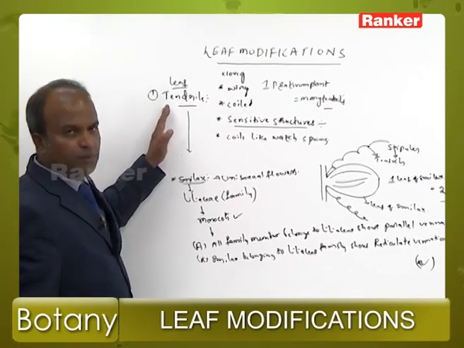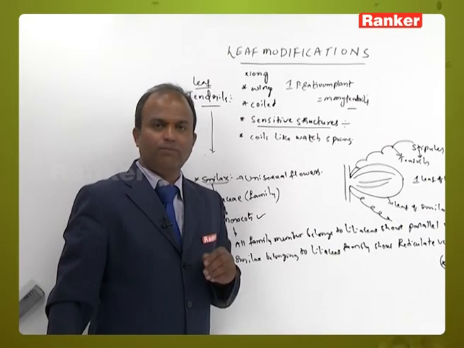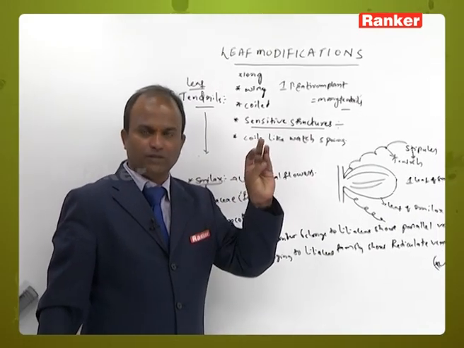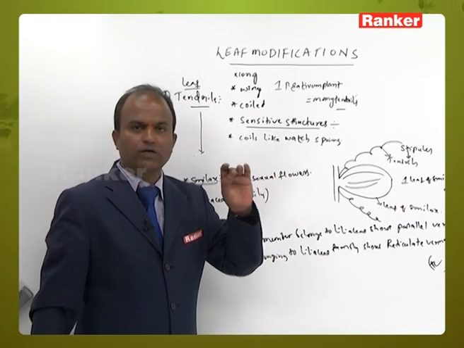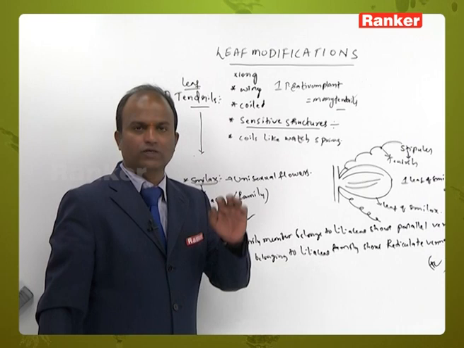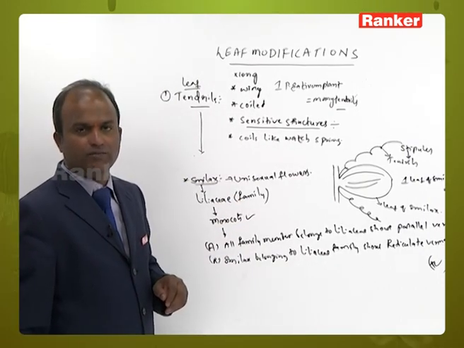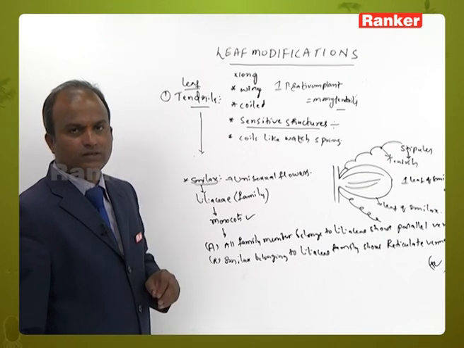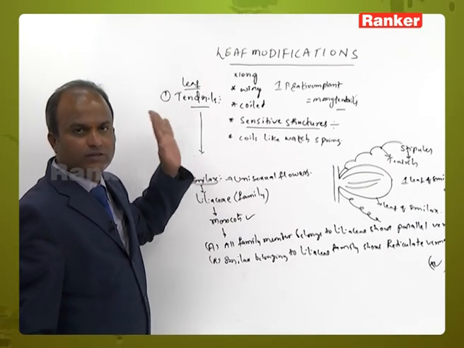So we completed leaf tendrils. The first example for leaf tendrils is Pisum sativum, the second is Lathyrus sativus, the third is Gloriosa superba, and the fourth is Smilax zeylanica. So we completed tendrils.